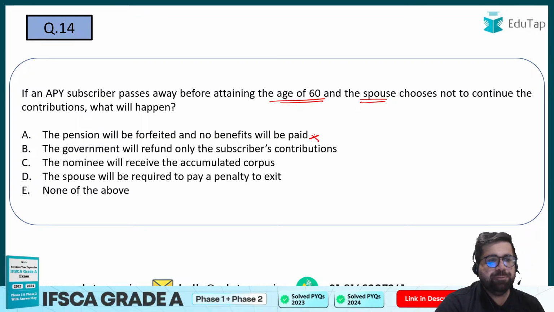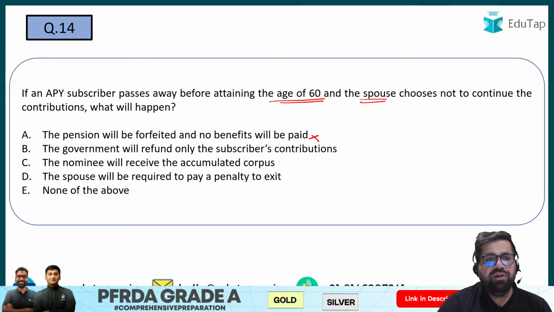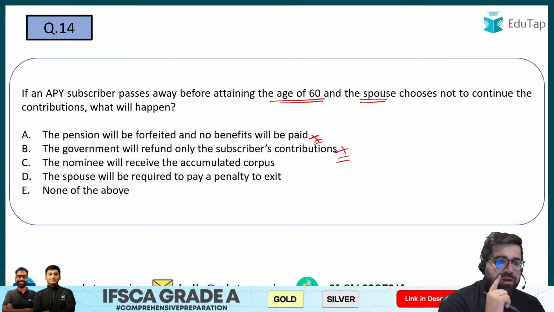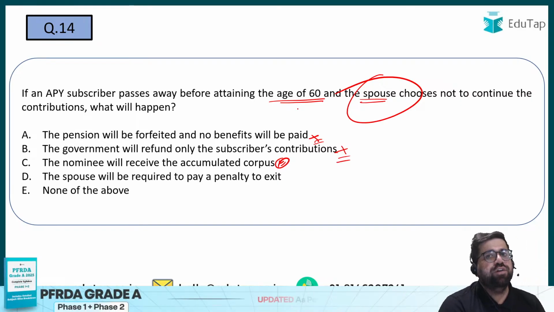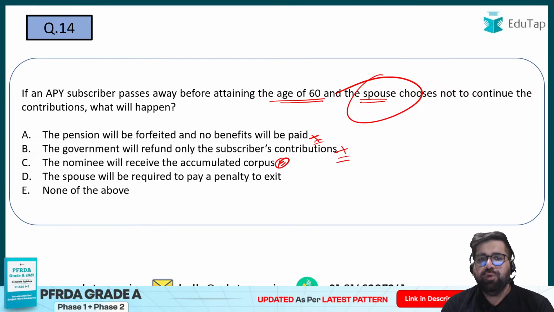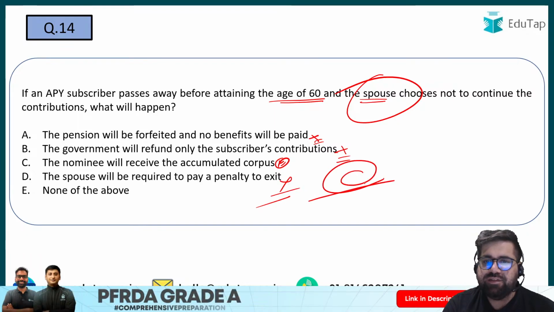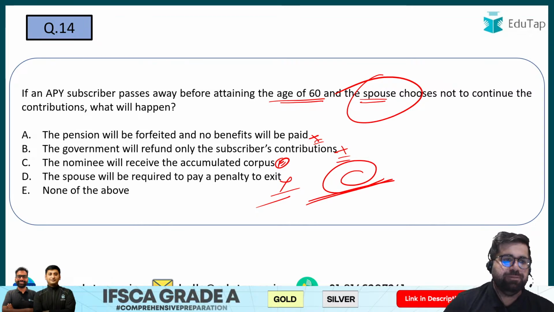No, this one is incorrect. The government will refund only the subscriber contribution amount. This is also incorrect because the government will also contribute the amount which they have contributed. The nominee will receive accumulated corpus. Yes, this one is correct. So if the spouse of that particular person does not want to continue further, then whatever amount has been accumulated will be returned to the nominee. Spouse will be required to pay extra penalty or exit. This is also incorrect. So the correct answer over here will be option number C.